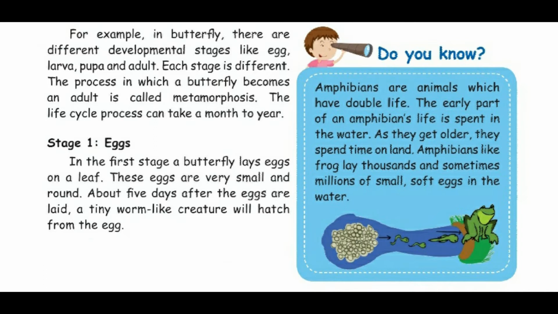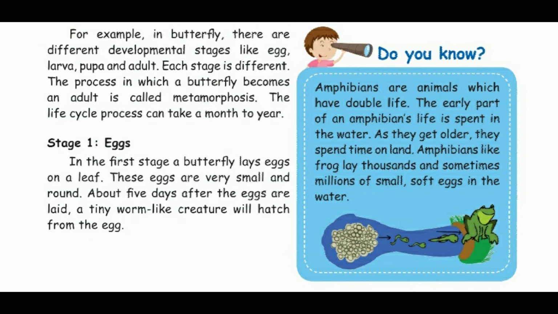Each stage is different. The process in which a butterfly becomes an adult is called metamorphosis. The process in which a butterfly becomes an adult is called what? Metamorphosis. The life cycle process can take a month to a year.